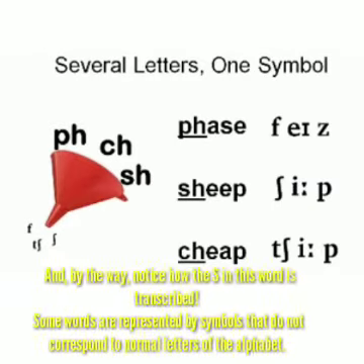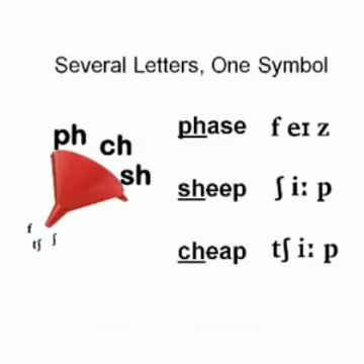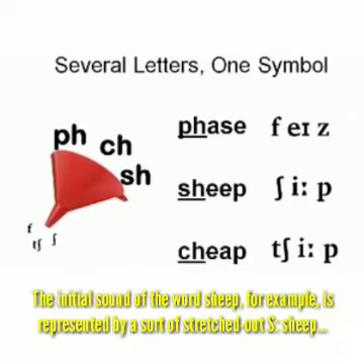And by the way, notice how the S in this word is transcribed. Some sounds are represented by symbols that do not correspond to normal letters of the alphabet. The initial sound of the word sheep, for example, is represented by a special symbol.